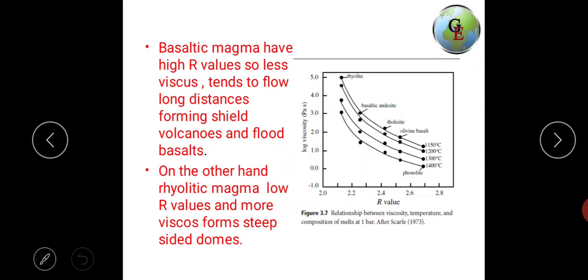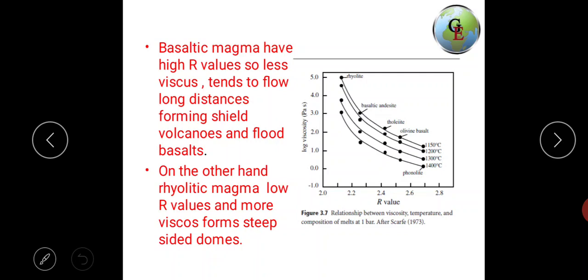Basaltic magma has a higher R value, so it is less viscous and tends to flow long distances, forming shield volcanoes and flood basalts. On the other hand, rhyolitic magma has low R values and is more viscous, and forms steep-sided domes.